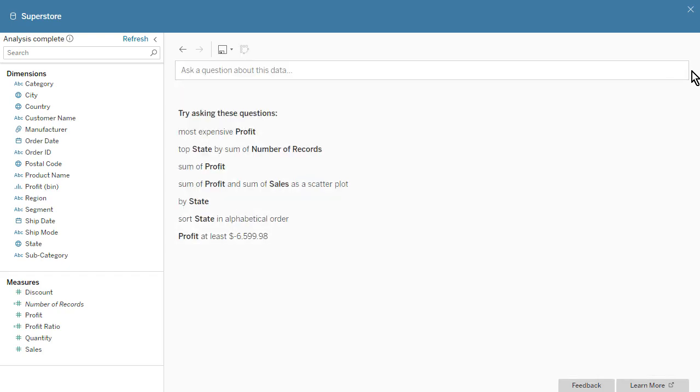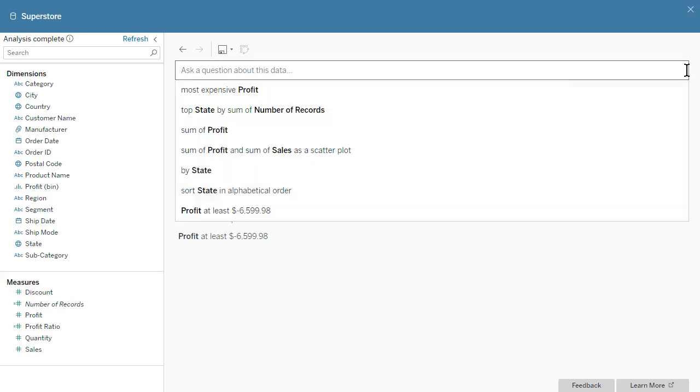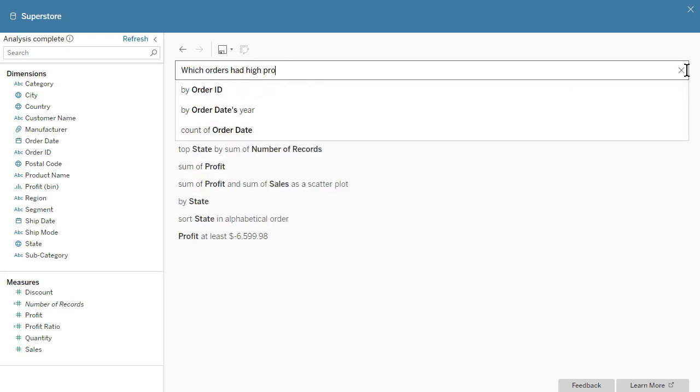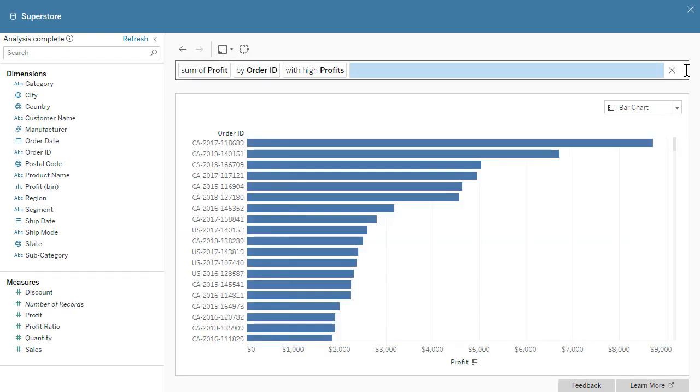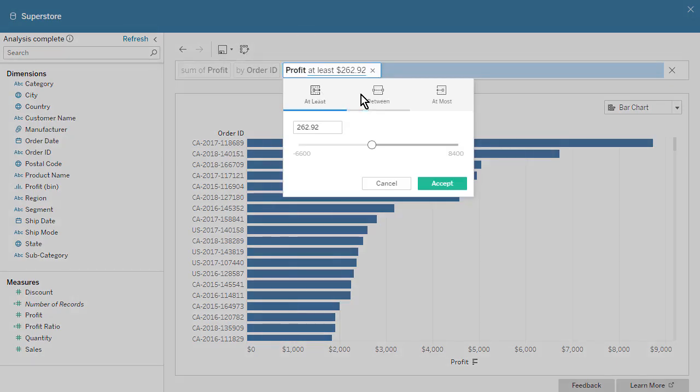We filter our measures by asking questions such as, "Which orders had high profits?" To refine our filter, click on High and specify criteria for at least, between, or at most.